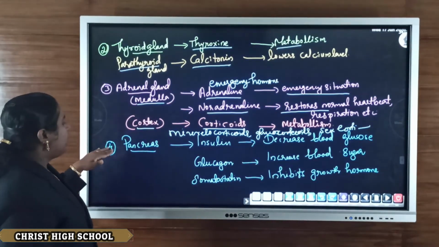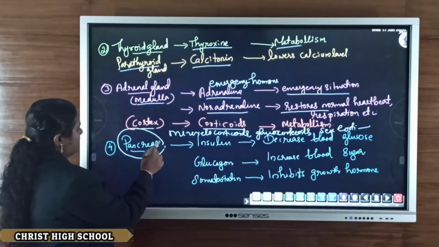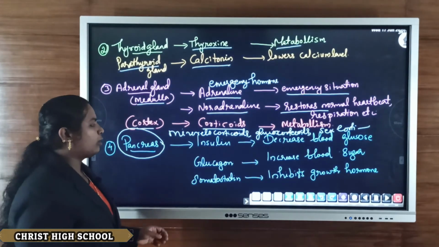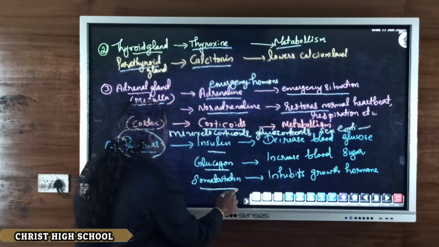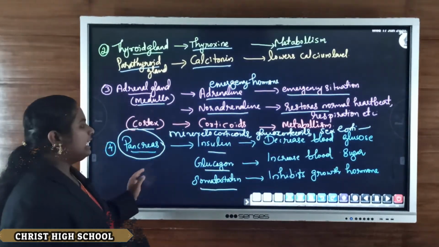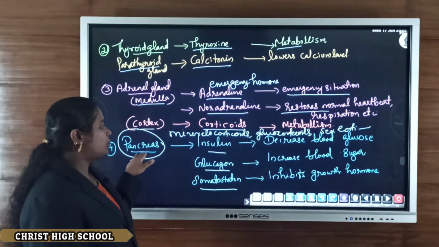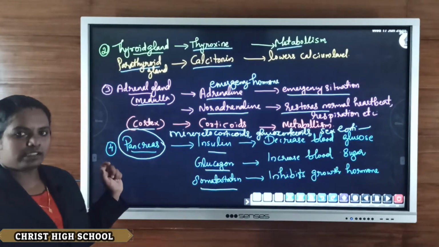Clear? Then the next endocrine gland is the pancreas. The pancreas mainly secretes three hormones: insulin, glucagon and somatostatin. Insulin is secreted from a particular part known as the islets of Langerhans.